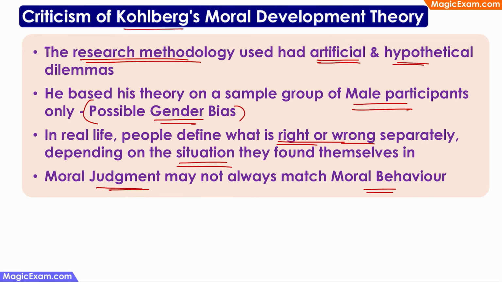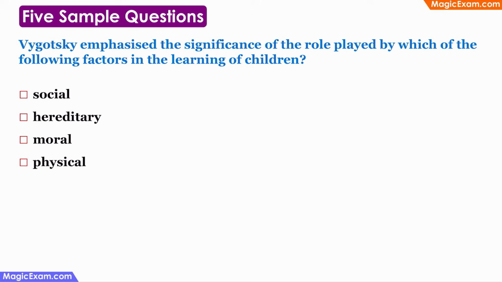That is, when you are given artificial and hypothetical dilemmas or situations, what will you do if you are in this kind of situation? Then I might have a judgment that this is the right thing, that is the wrong thing. However, will I actually behave in the same way? That is the question. Therefore, these are all the aspects due to which Kohlberg's theory of moral development has been criticized. Now, let us solve some questions from previous question papers.